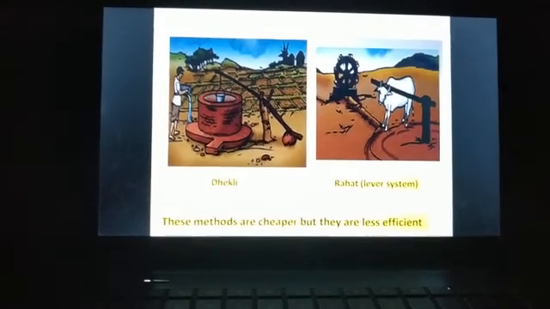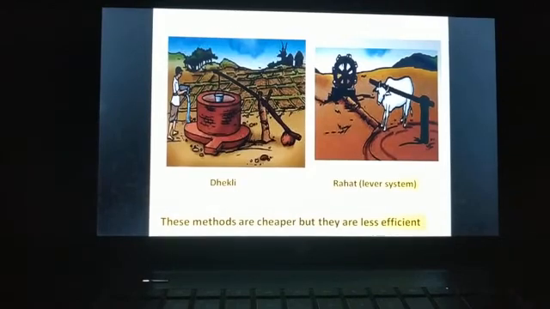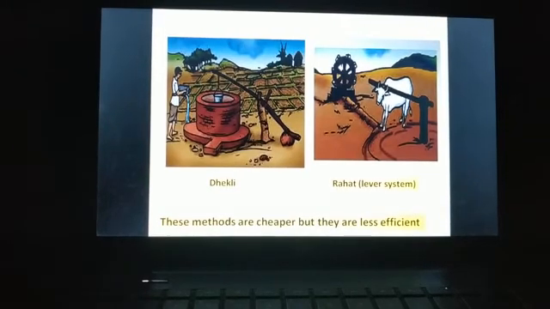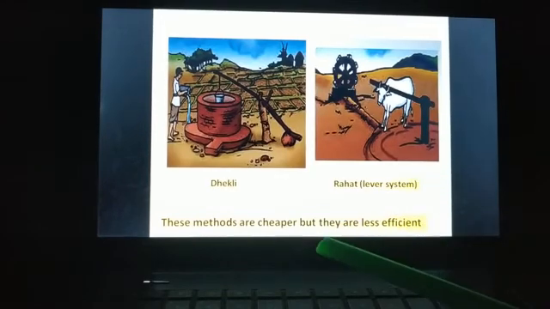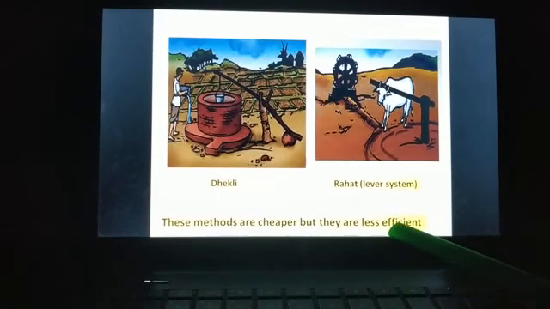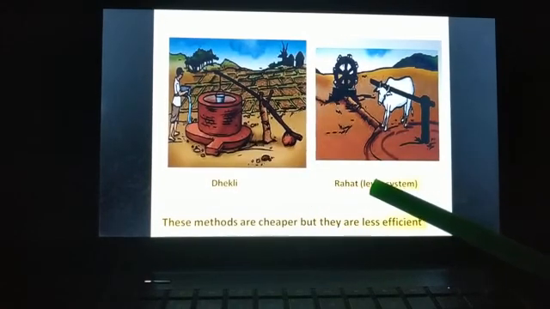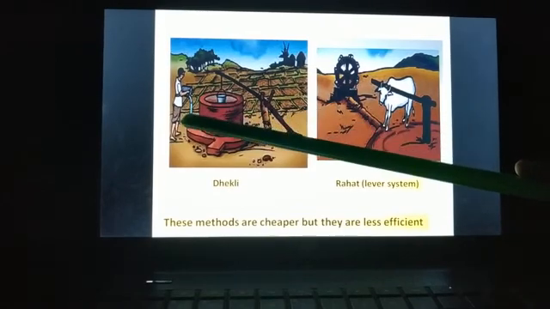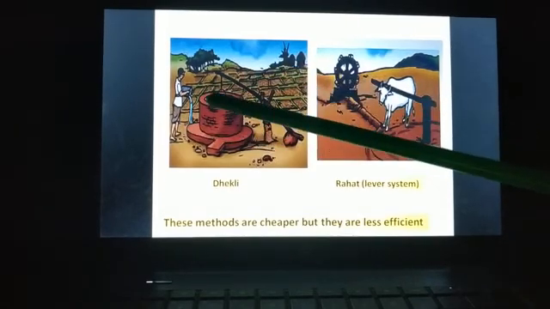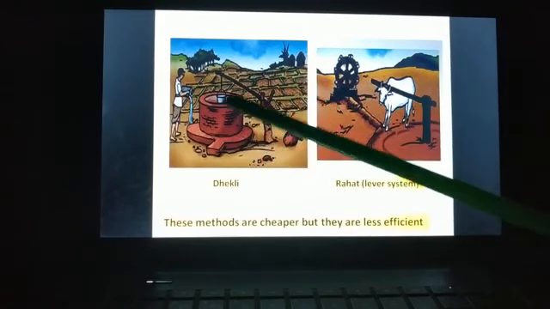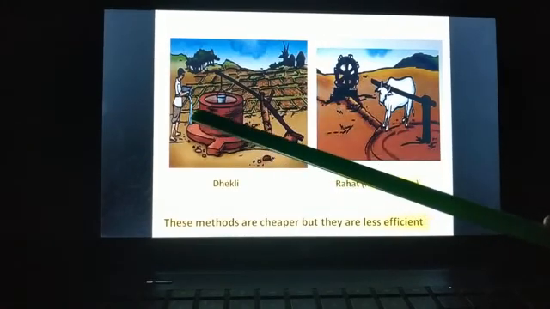So these are some of the methods to bring water out from wells, lakes or canals and then irrigate the land. And these methods are based on either cattle or human labor. These methods are cheaper but they are less efficient. In all these methods, we have seen that water is wasted a lot, because the farmer will pour directly here and then it will go to the crop. As a result, a lot of water is wasted in this method.